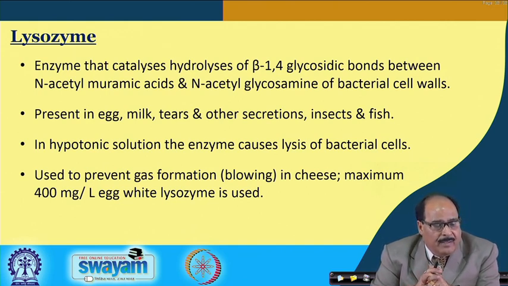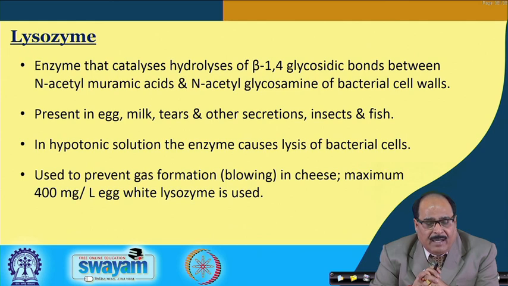Lysozyme is the enzyme that catalyzes hydrolysis of beta 1,4 glycosidic bonds between the N-acetyl muramic acid and N-acetyl glucosamine of the bacterial cell wall. This lysozyme is present in egg, milk, tears and other secretions. It is also present in insects and fishes. In hypotonic solution of the enzyme, the lysis of the bacterial cell occurs.